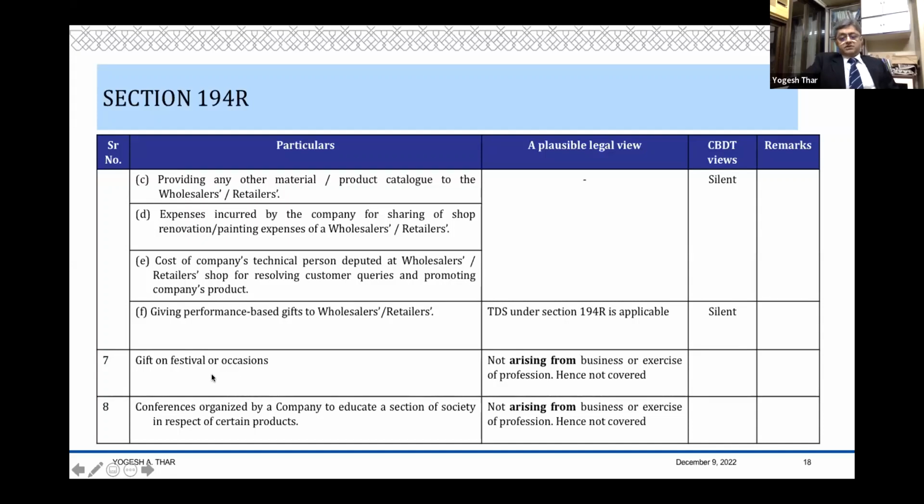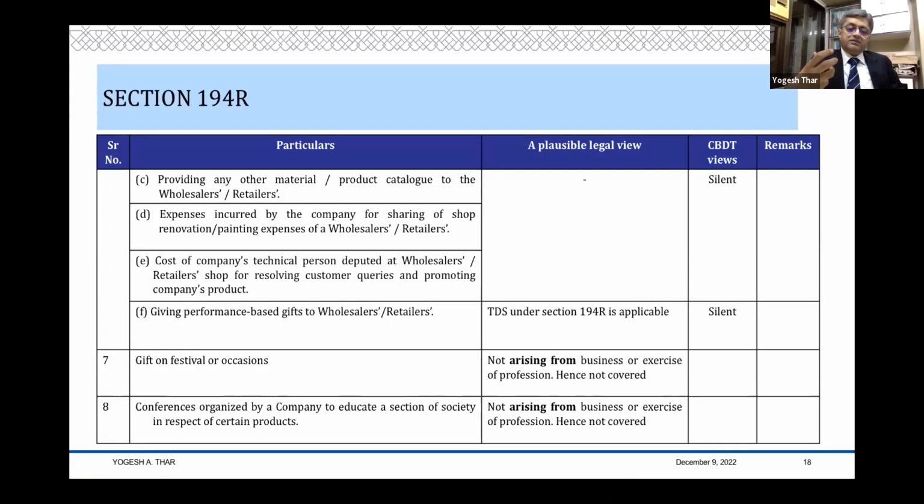Now, gifts on festivals or occasions. This is also an important question which arises every now and then. Here, arising from business, is the gift on festivals or occasion, can that be regarded as a benefit arising from business or exercise of the profession? So is there a direct nexus between the transactions you are doing and this gift?